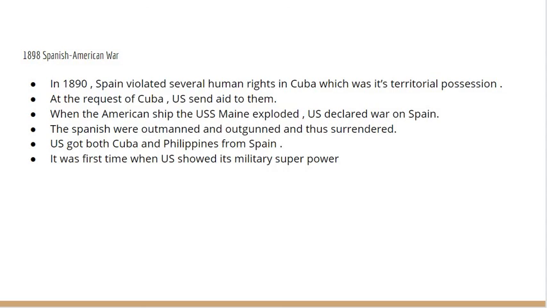1898, Spanish-American War. In 1890, Spain violated several human rights in Cuba, which was its territorial possession then. At the request of Cuba, the U.S. sent aid to them. When the American ship, the USS Maine, exploded, the U.S. declared war on Spain. The Spanish were outmanned and outgunned and thus surrendered. The U.S. got both Cuba and the Philippines from Spain. It was the first time the U.S. showed its military superpower.